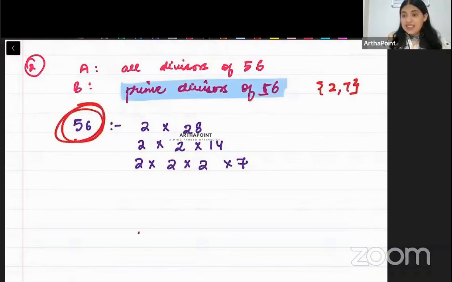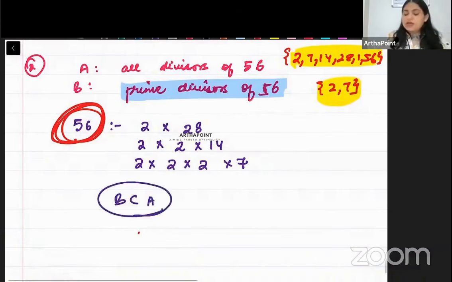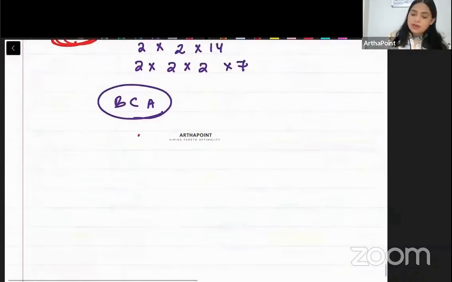If I have to make divisors of 56, क्या क्या 56 को divide करता है? 2, 7, 14, 28, 1, 56. These are all divisors of 56. So beta, this is a big set. This is a small set. So I can go ahead and say that B is a subset of A. I can say B is a subset of A. Clear हो गया subset का concept? अच्छा, एक example ले लेते हैं.